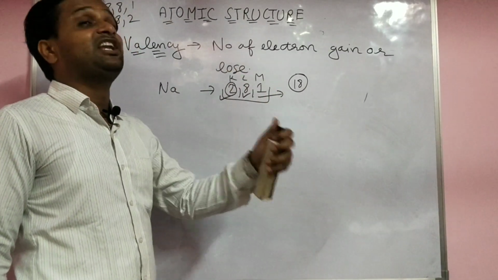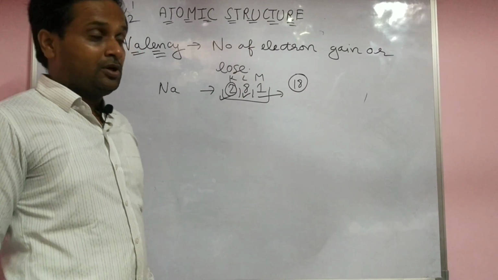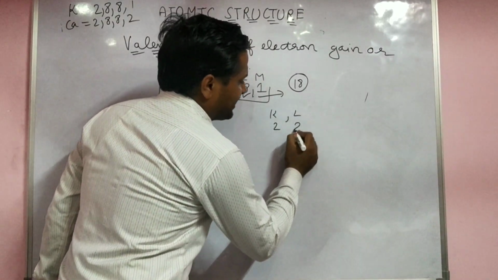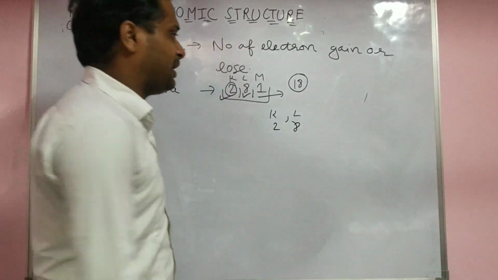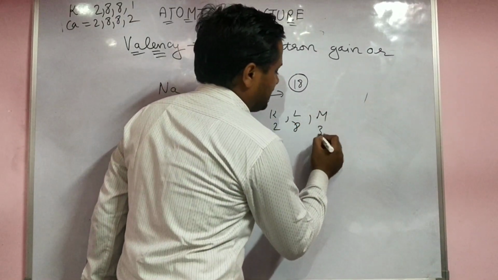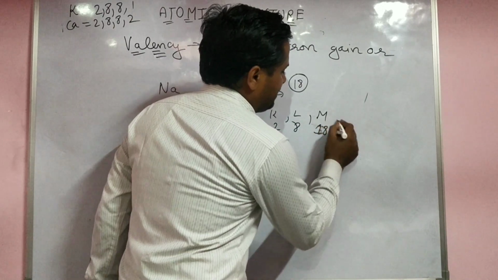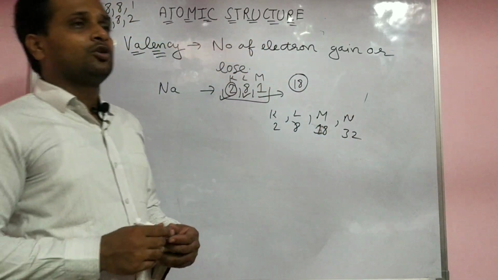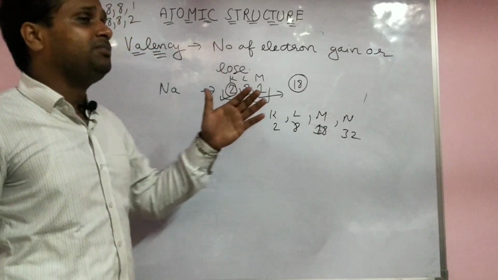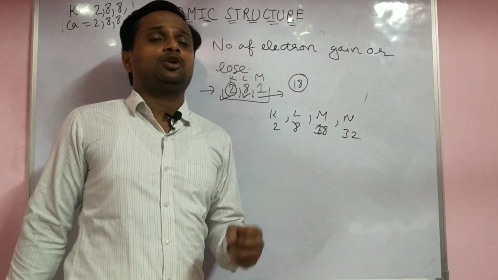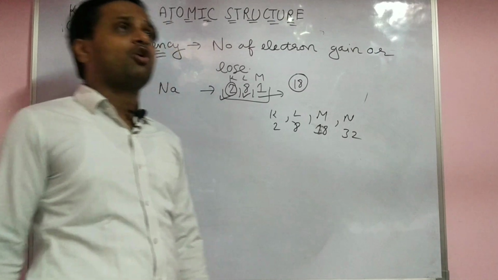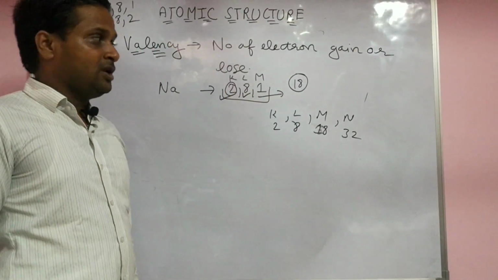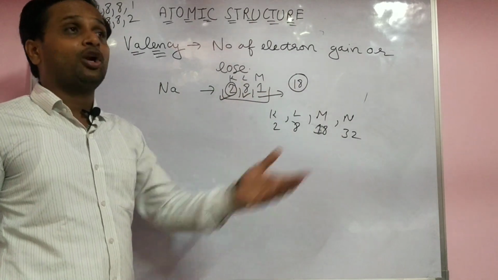They want 17 electrons. In the first shell, 2 electrons is stable. In the second shell, 8 electrons is stable. In the third shell, 18 electrons is stable. In the next shell, 32 electrons is stable. So an atom tries to be stable by completing its electronic configuration. The third shell is not complete here, so it will try to make a bond with others.